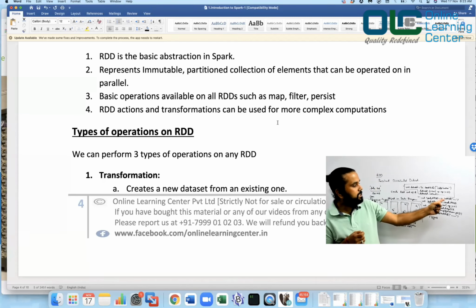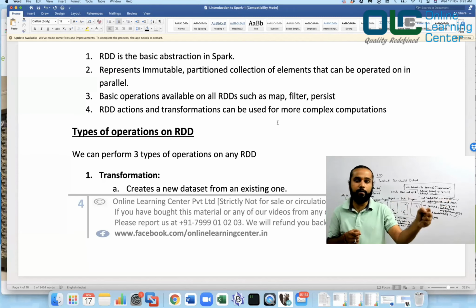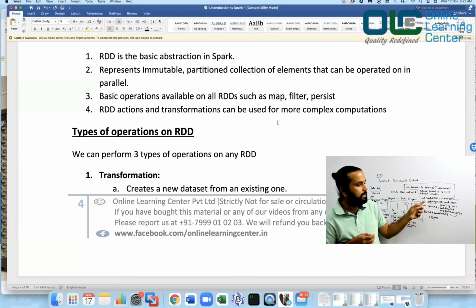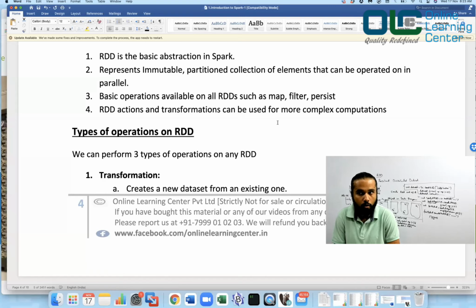Okay, which means sc.textFile, let's say it gave you one RDD, RDD1. Now, when you said studentRDD.filter, it will give you another RDD, a completely new RDD. And hence the first RDD and second RDD are completely different, which means you cannot change the RDD once it is created. On that RDD, you should do transformations, right? You should run your actions and all. And every time you try to do a transformation, it will basically give you a new RDD. The old RDD will not be modified at all. RDDs are immutable. That's what you need to understand. Okay, now let's move on.